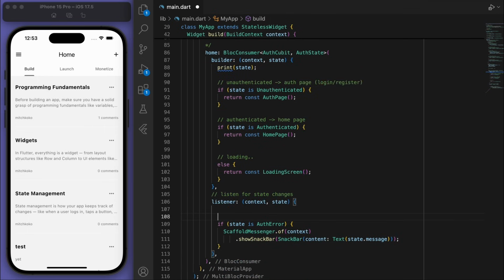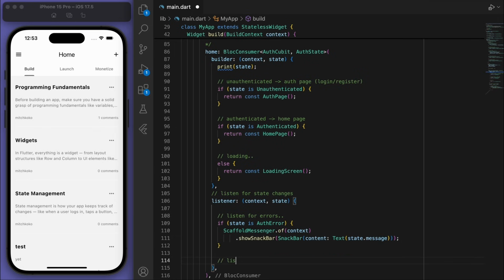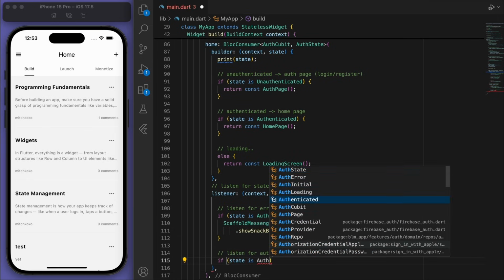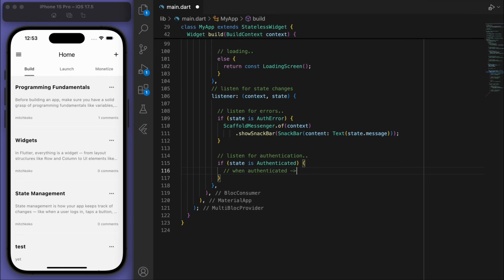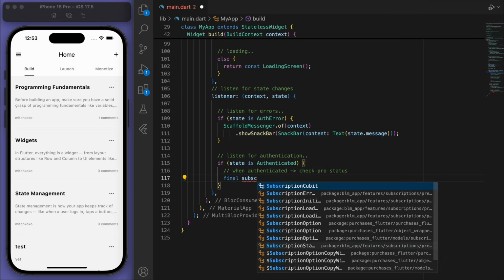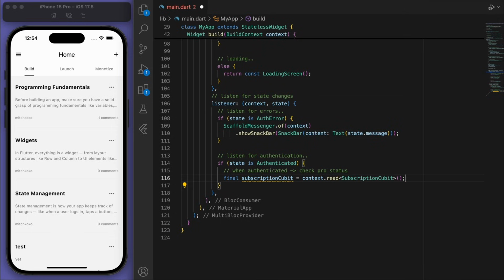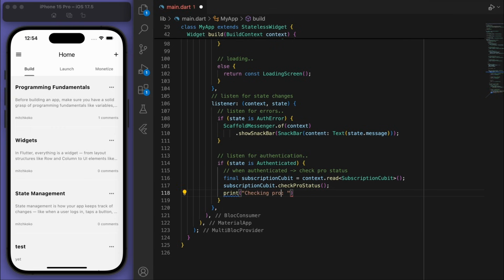We are listening for an auth error. Now I want to also listen for authentication. So if the state is authenticated, so like someone just logged in, we want to check this person's pro status, right? And that's what we got the subscription qubit for. And let's print it to the console just so we know as well.